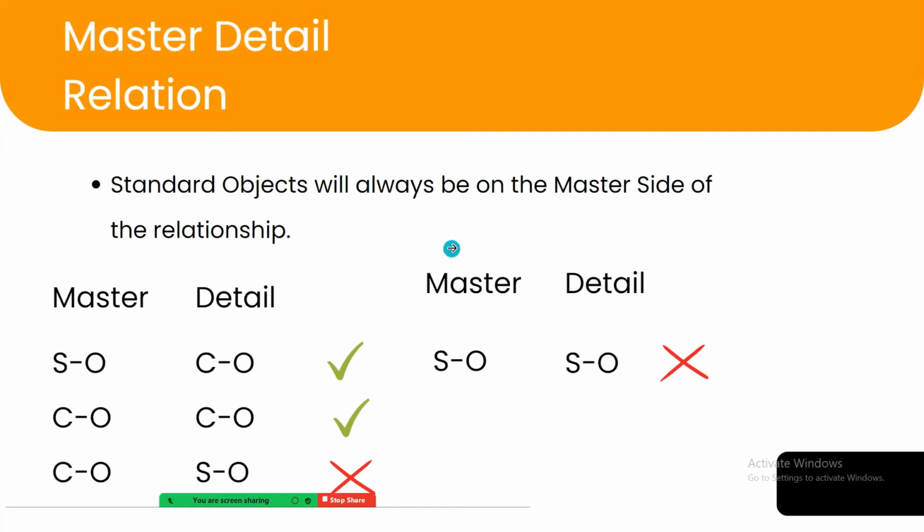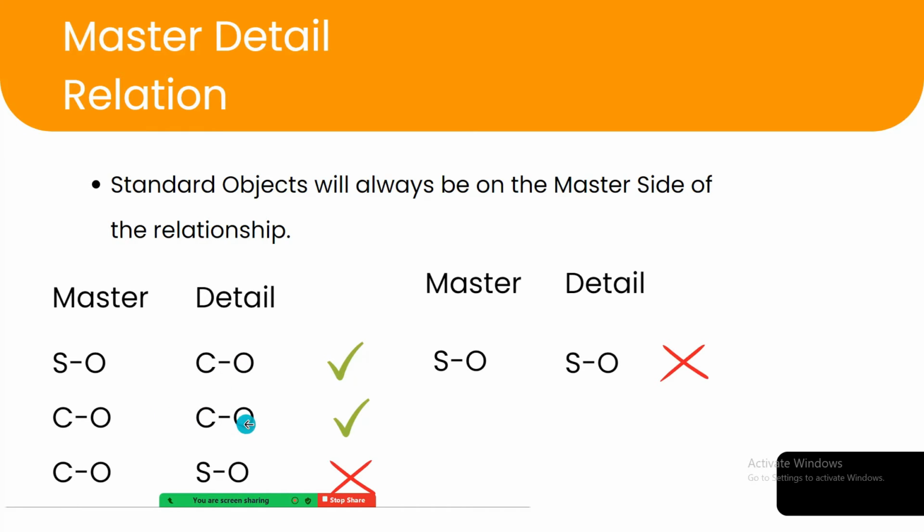Now, there are some more points for the master detail relationship, like standard objects will always be on the master side of the relationship, and it's mandatory, right? So what are the possibilities for a master detail relationship to exist? If the standard object is on the master side and a custom object is on the detail side, it can exist.